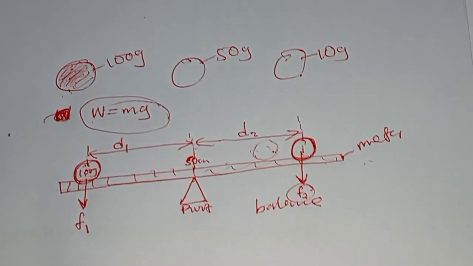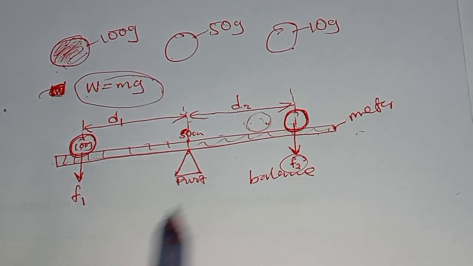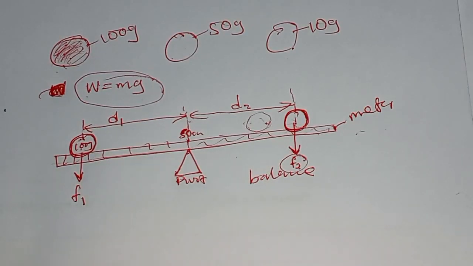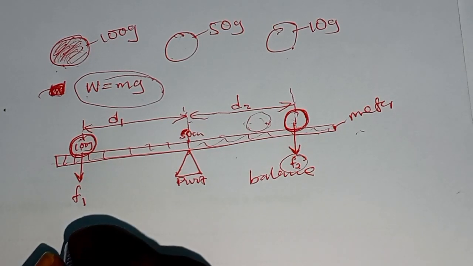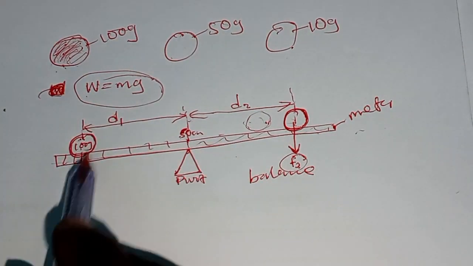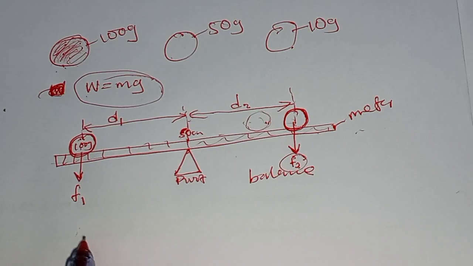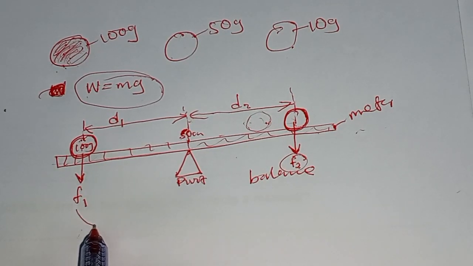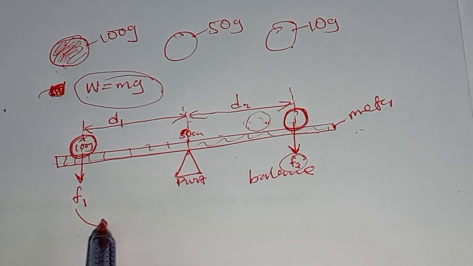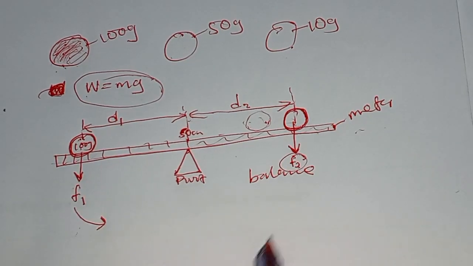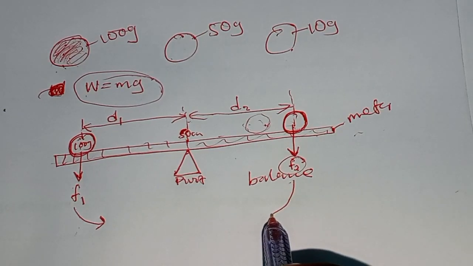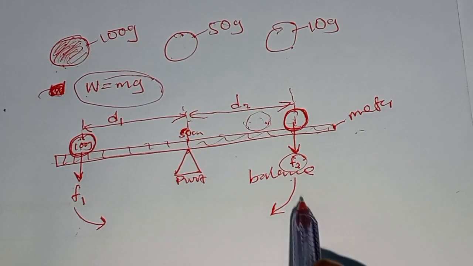So now, mathematically, we can verify the principle of moments by saying this side is anticlockwise, because it is moving against the hands of a clock. So clockwise is this side, going the same way as the hands of the clock.